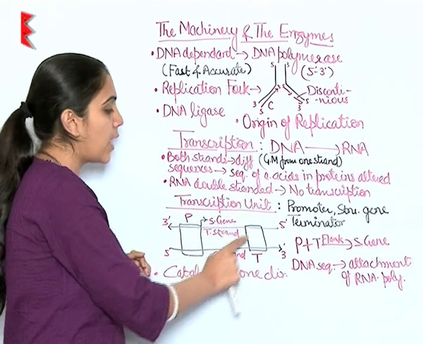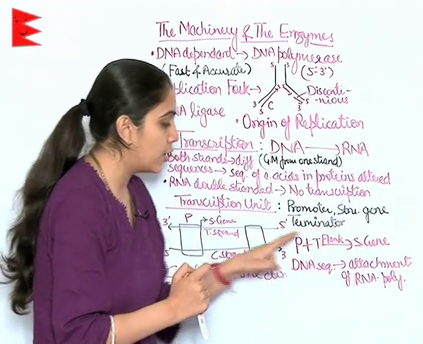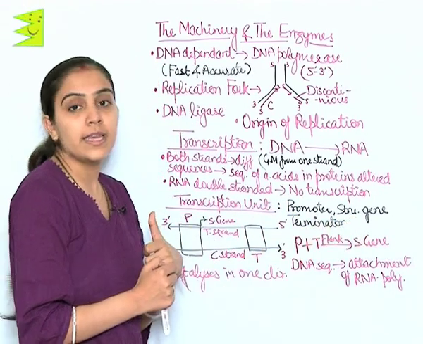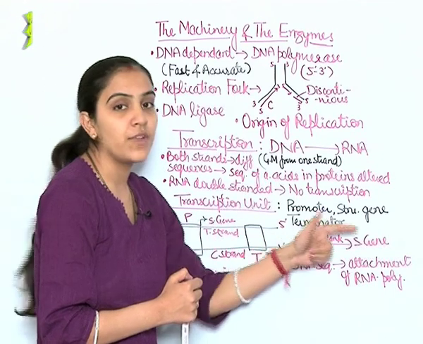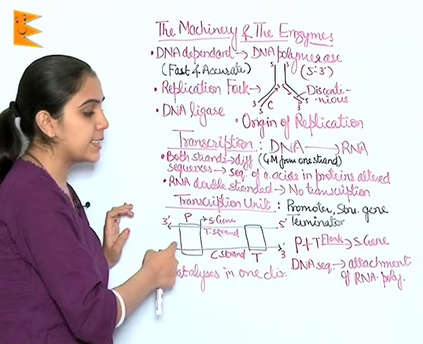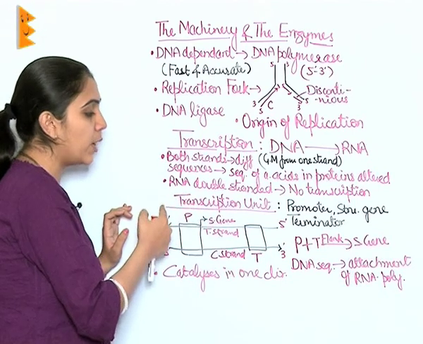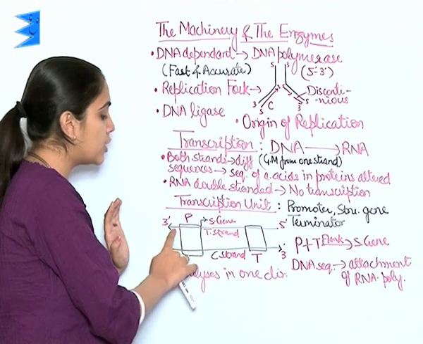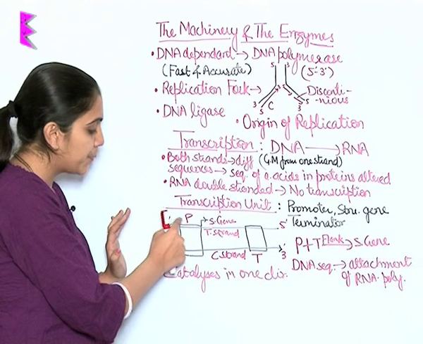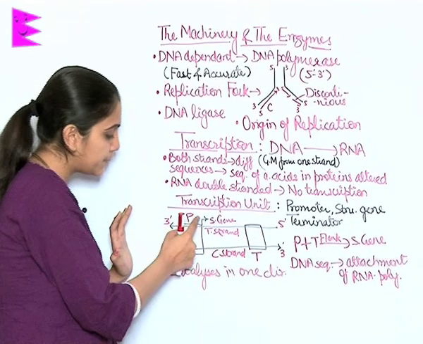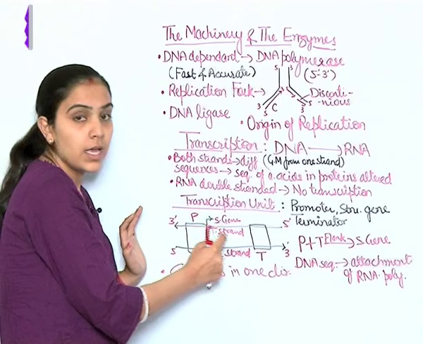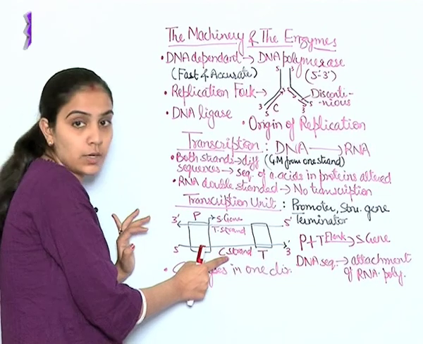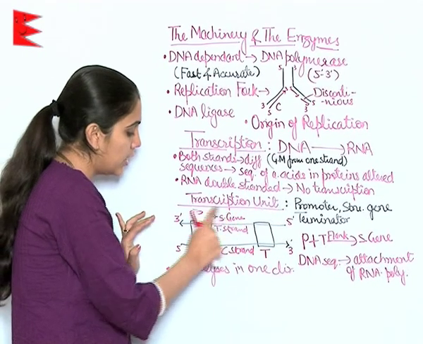Now, what is a transcription unit? There are three major units. First is the promoter, then the structural gene, and then the terminator. Promoter and terminator flank the structural gene. Here you can see this RNA polymerase also polymerizes in one direction only. The direction is 5' to 3'. So here you can see the two strands of DNA. This is the promoter region, this is the terminator region, this is the template strand, this is the coding strand, and this is the structural gene.